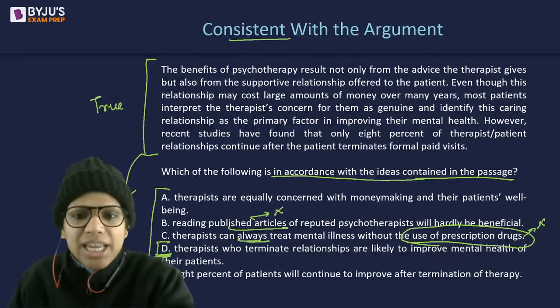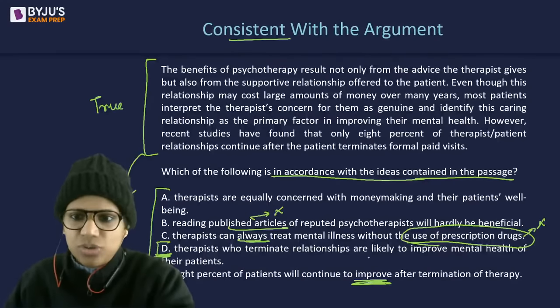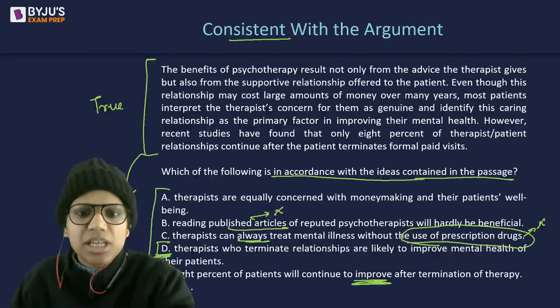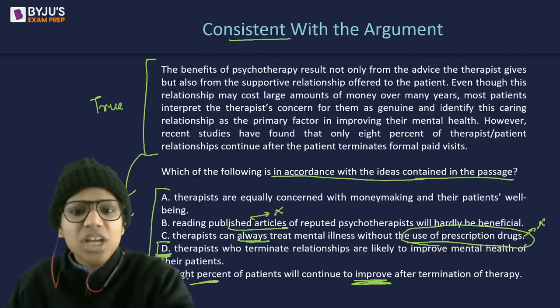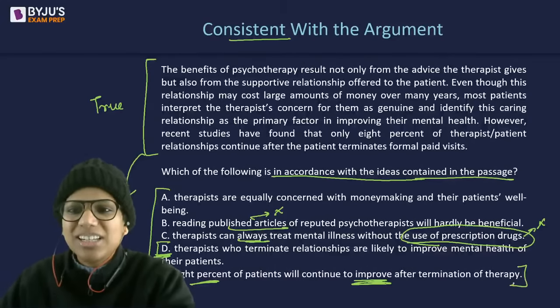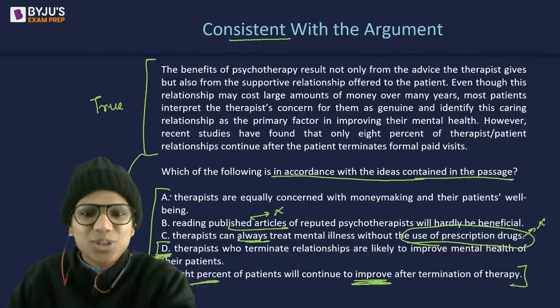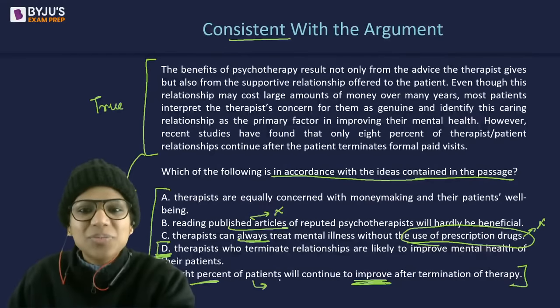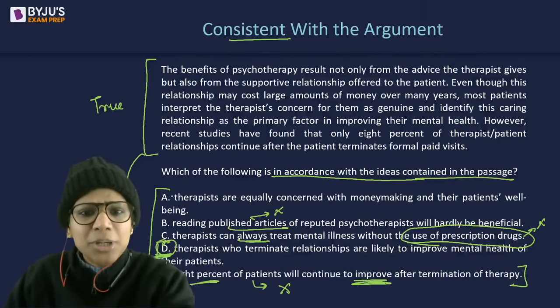Okay, now D and E both talk about improvement in the patient. So this talks about improvement in the mental health. This gives a percentage that 8% of the patients will continue to improve. So, how can I predict such specific data on the basis of this very general paragraph that is given to me? I can't make such a specific prediction here. So, again, eliminated between A and D.